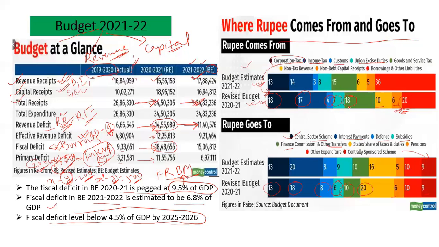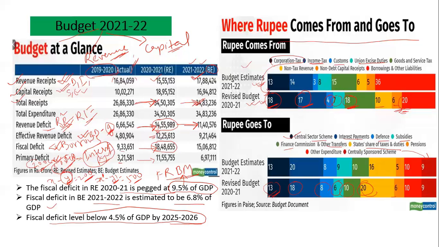The corporate tax and the GST both contribute 18 paise, 18% out of 100. Second is your income tax. So you just have to remember these top 2-3 items. Similarly, where it goes: 20 paise goes to the state share of taxes and duties, 18 paise to interest payment, and 13 paise to central sector schemes out of a rupee earned.